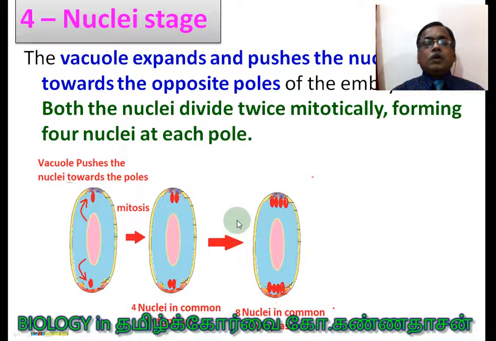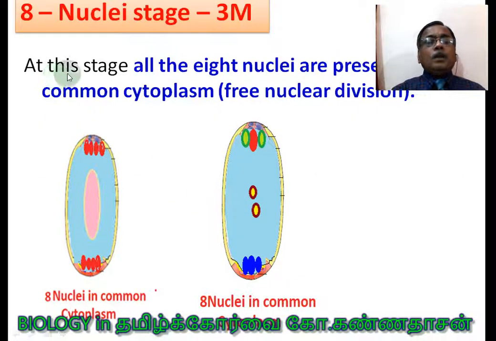Understood? Now, at this stage, all the 8 nuclei are present in a common cytoplasm. It is a polynucleated type also, we can say. Because it is in the common cytoplasm, no cell wall is formed. Because of the free nuclear division, they are telling, free nuclear division.